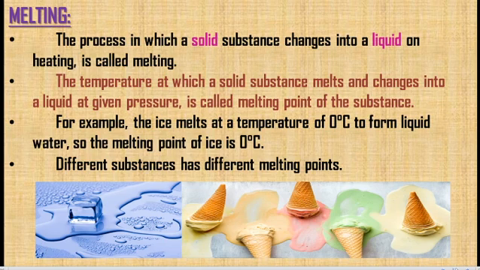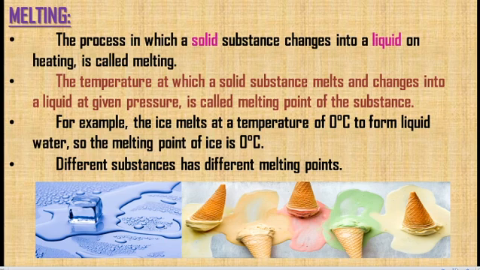The particular temperature at which it starts melting is called the melting point of the substance. So the temperature at which a solid substance melts and changes into a liquid at given pressure is called the melting point of the substance. For example, ice melts at a temperature of 0 degrees Celsius to form liquid water. So the melting point of ice is 0 degrees Celsius. At 0 degrees Celsius, an ice cube, that is a solid, changes into water, that is liquid. So for water, the melting point is 0 degrees Celsius.